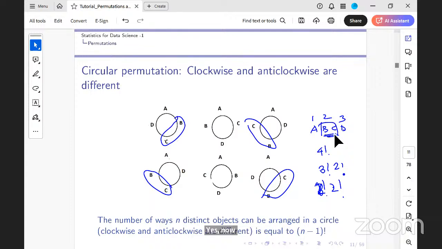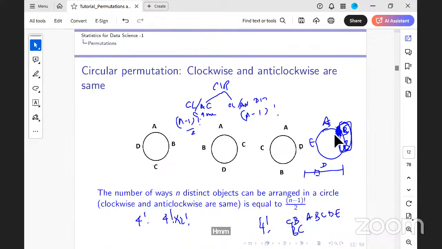Now suppose clockwise and anti-clockwise are different. That is only 2 ways, right? Agreed? This and this. Got it? So this is how you are typically to do it.